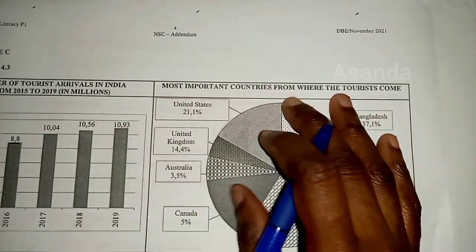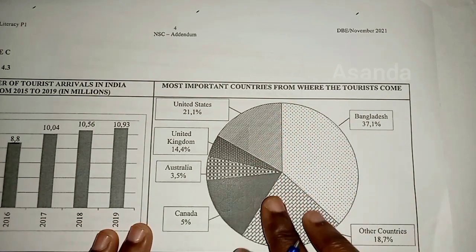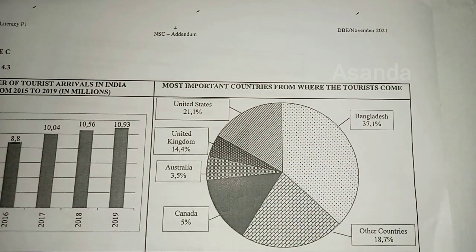So most important countries from where the tourists come. I don't know why they called it most important countries. I don't think there's a country called most important. They could have just said top 5, top 6, whatever.